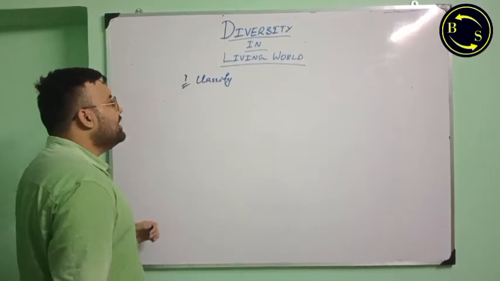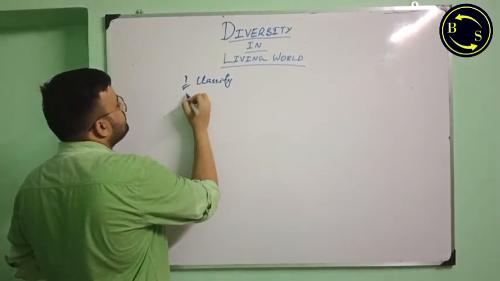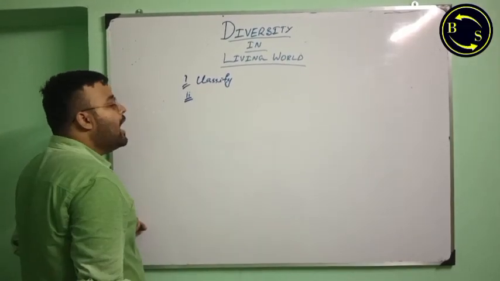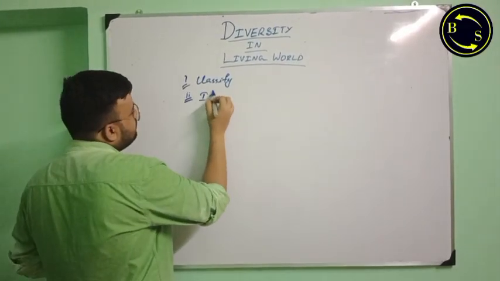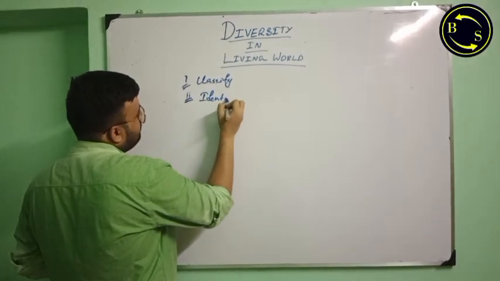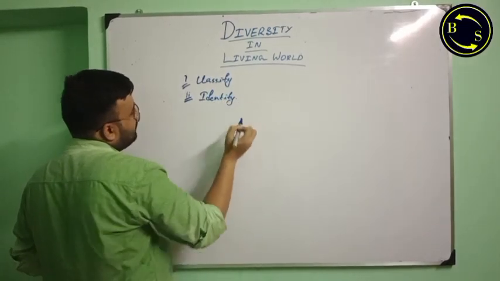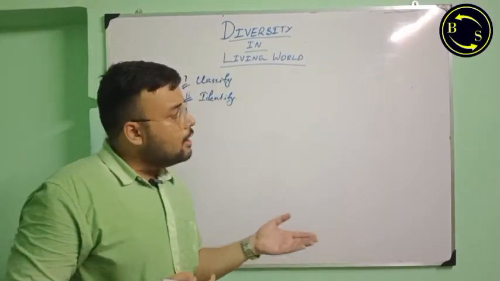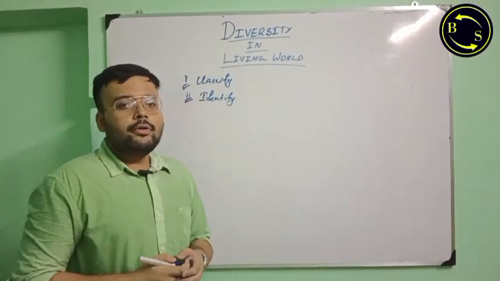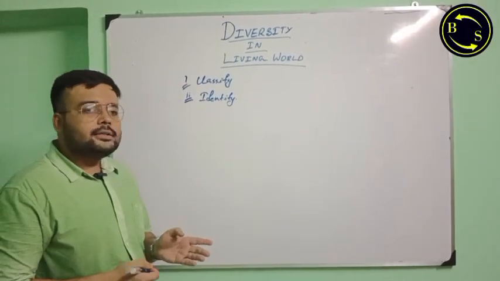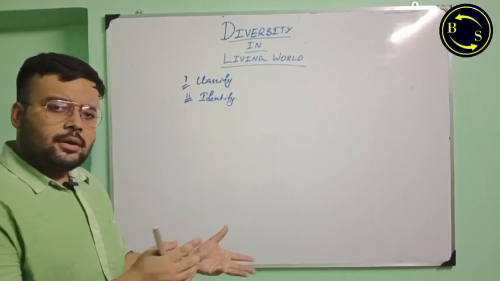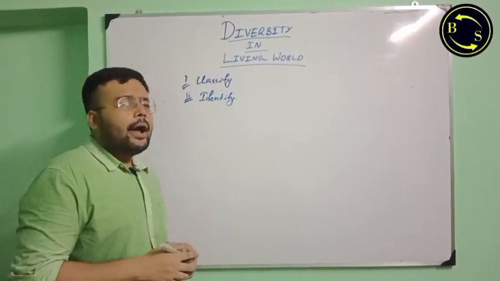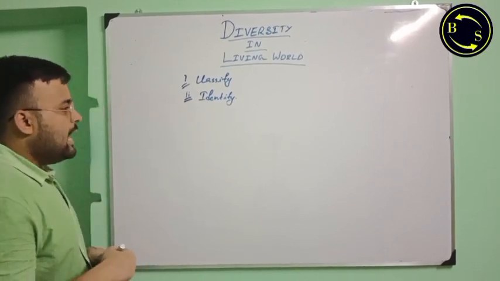The next thing we need to do is identify. Based on the criteria of classification, we need to identify whether it is a plant or an animal or another thing like a microbe or something. We need to identify.